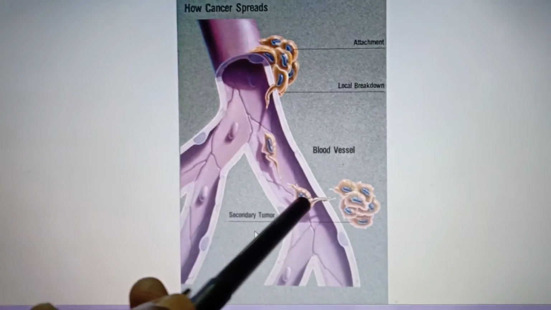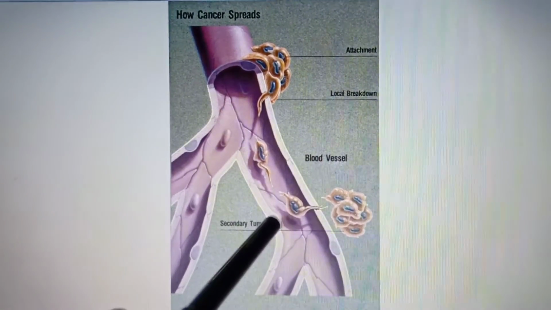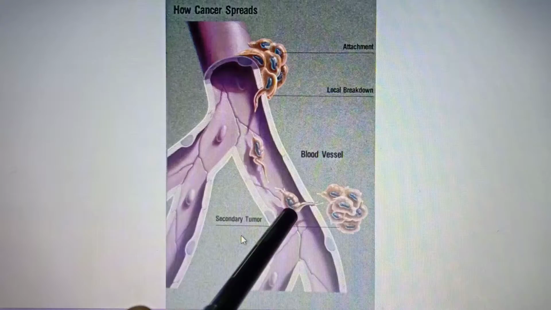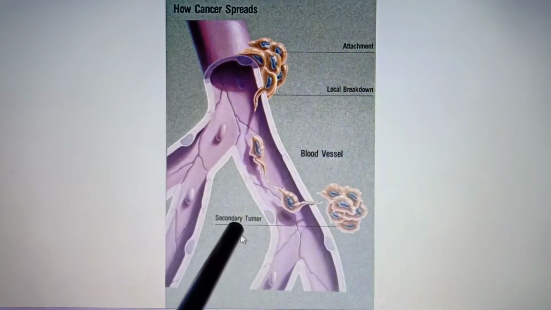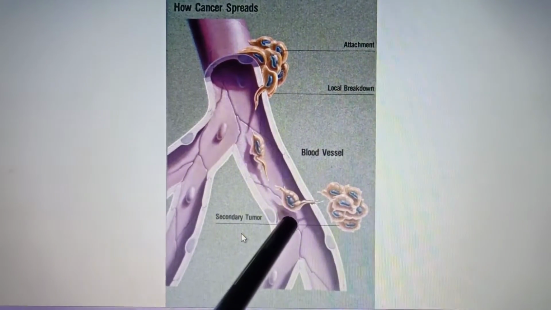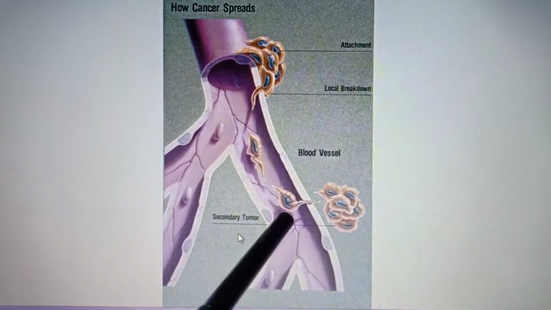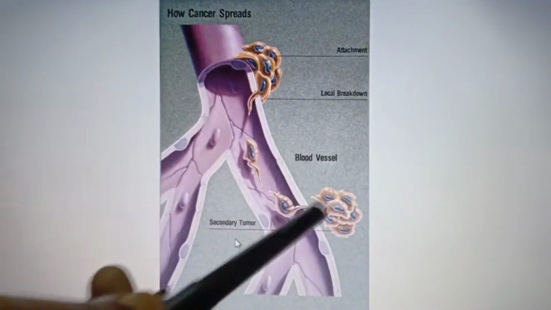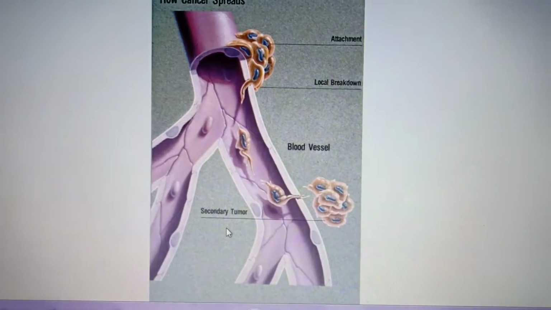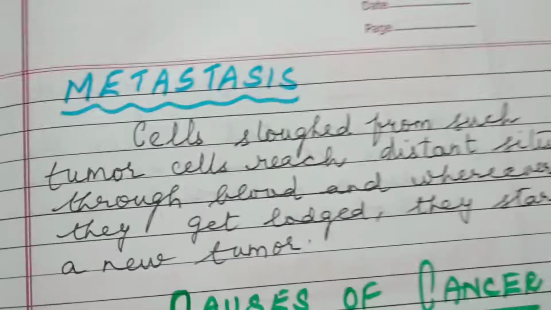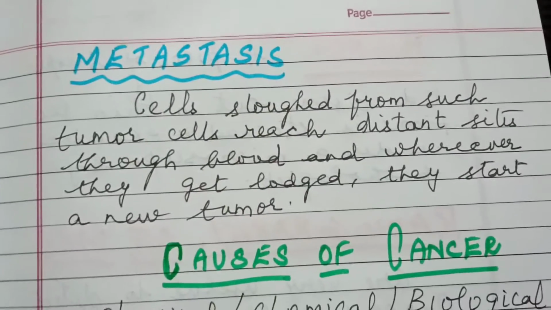They travel through the blood vessels, so a secondary malignant tumor will be formed. Wherever they get lodged, they form a secondary tumor. This property is the most fearful property. It's known as metastasis. So this is a very dangerous thing which takes place in cancerous cells, and we have to understand that. That is known as a secondary malignant growth.